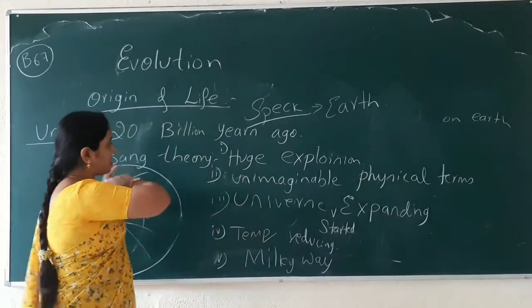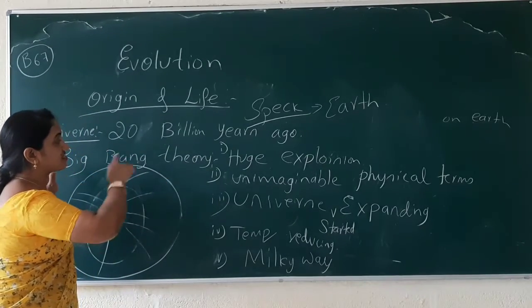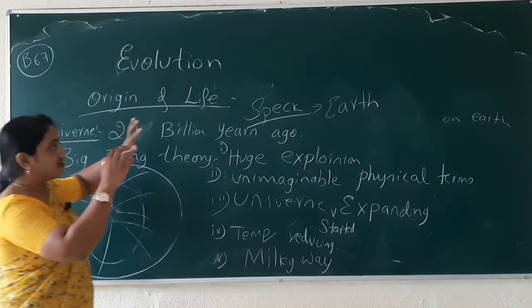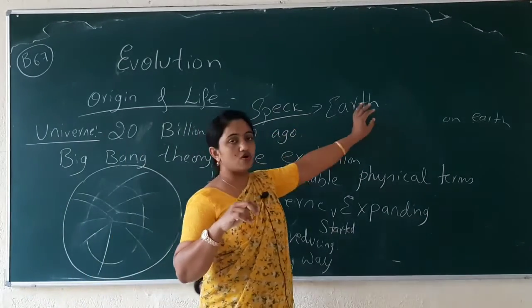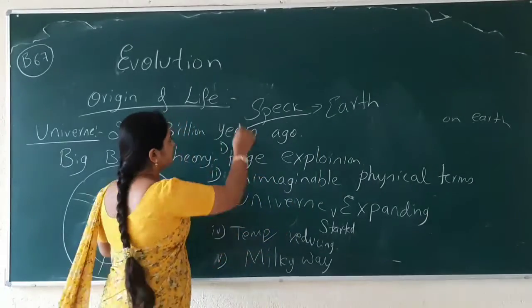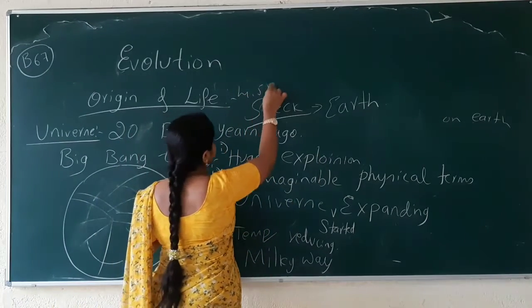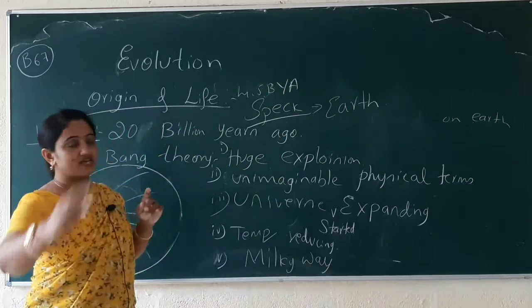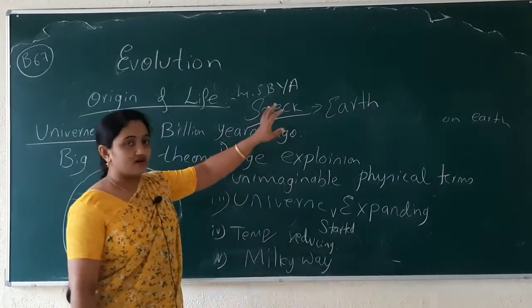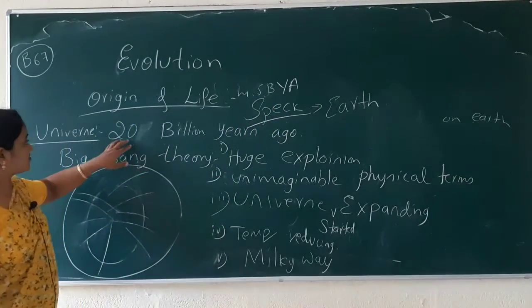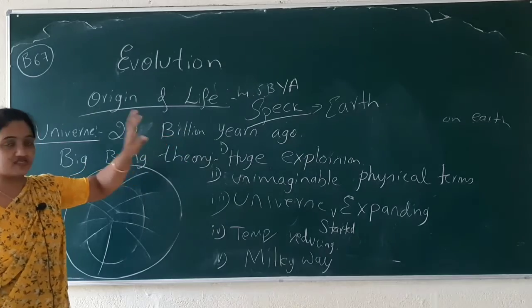When all these things started happening in the universe, our Earth was also formed. The Earth formed 4.5 billion years ago, BYA meaning billion years ago. The universe formed 20 billion years ago.